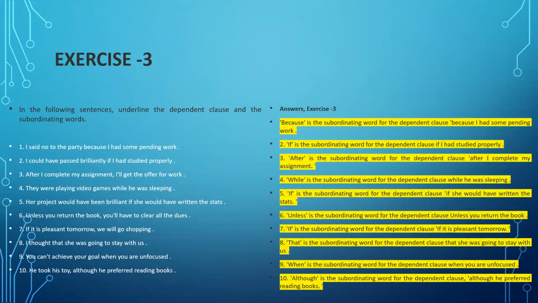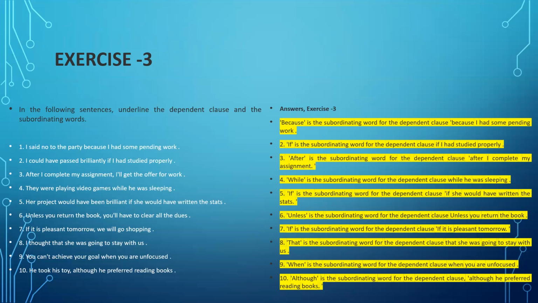"After" is the subordinating word for the dependent clause "After I complete my assignment" in the third sentence. "I will get the offer for work" is the main clause. In the fourth sentence, "while" is the subordinating word for the dependent clause "while he was sleeping." And "they were playing video games" is the main clause.